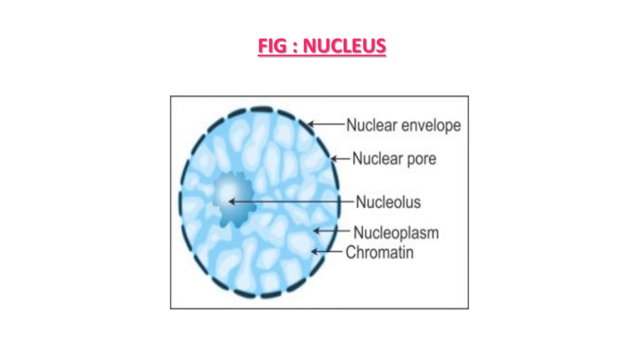The nuclear envelope is observed, and at some sites a pore-like structure is also present, that is the nuclear pore. So all these structures, nucleolus, nuclear pore, nucleoplasm, chromatin and nuclear envelope, are observed in the structure of a typical nucleus in a living cell.